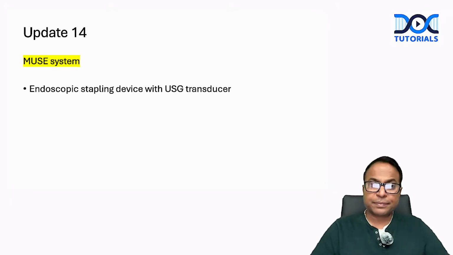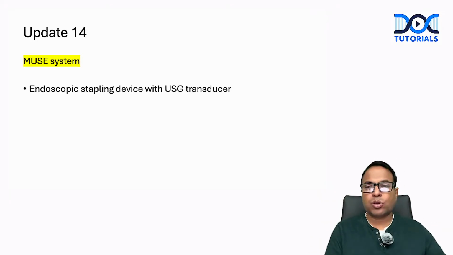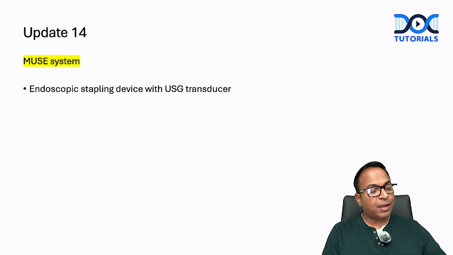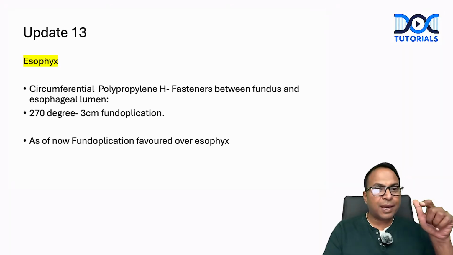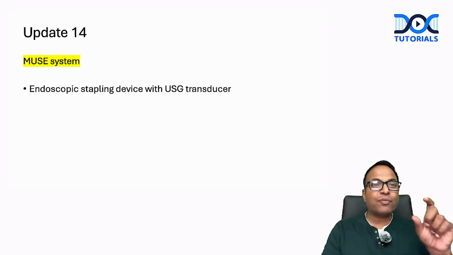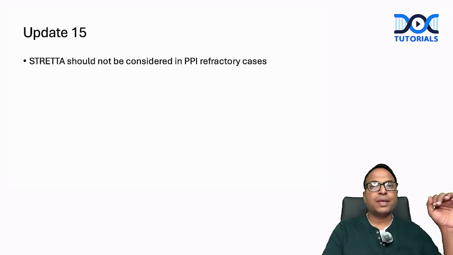There is another update. Another stapling device with an ultrasound connected is called the MUSE system. So there is a new name alongside TIF: MUSE. It has an ultrasound transducer to know where we are stapling. Like an endoscopic stapler, here you will know where we are stapling. This is the recently updated MUSE system.